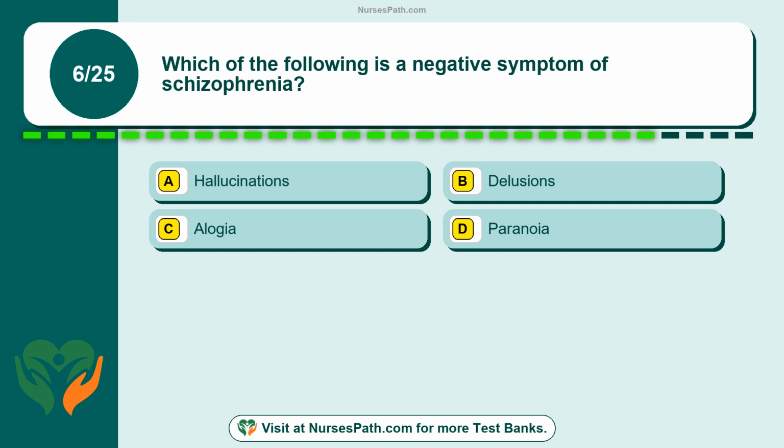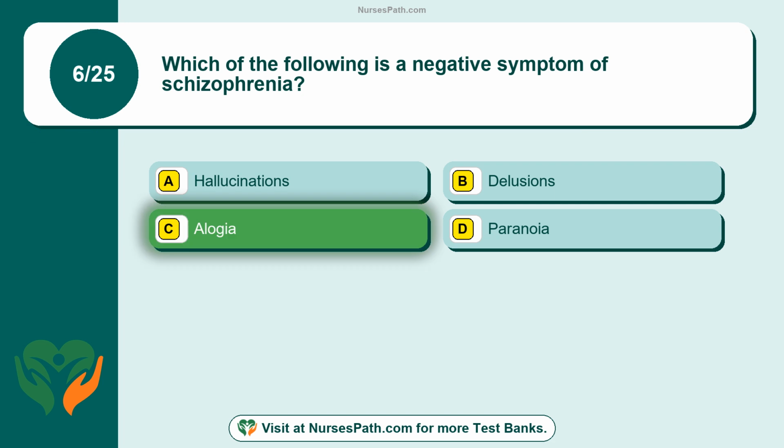Question 6. Which of the following is a negative symptom of schizophrenia? Option A. Hallucinations. Option B. Delusions. Option C. Alogia. Option D. Paranoia. The correct answer is option C.